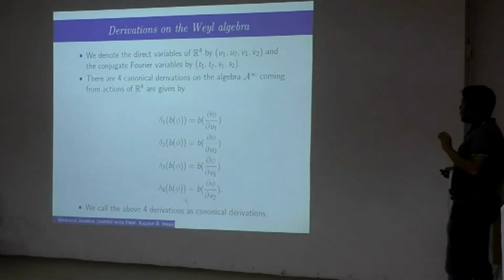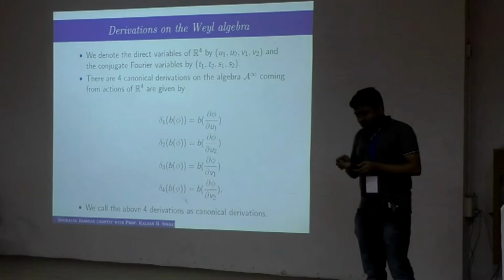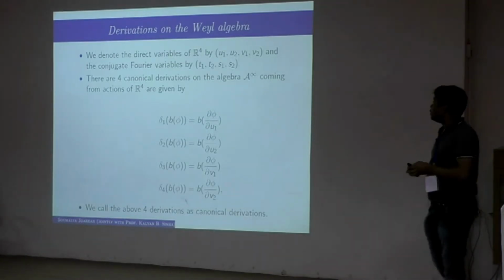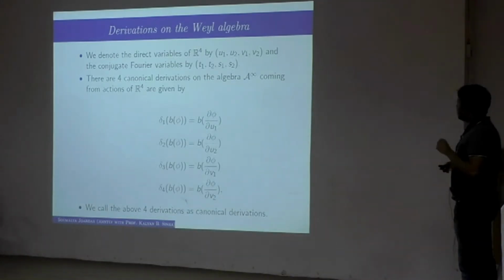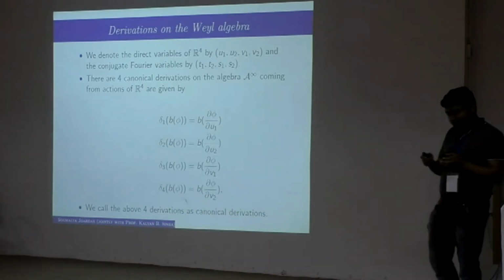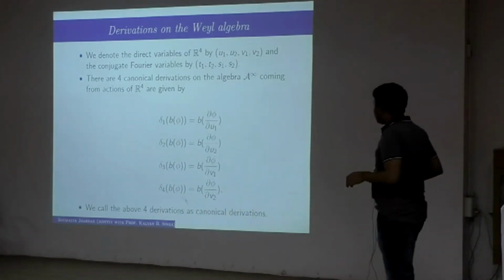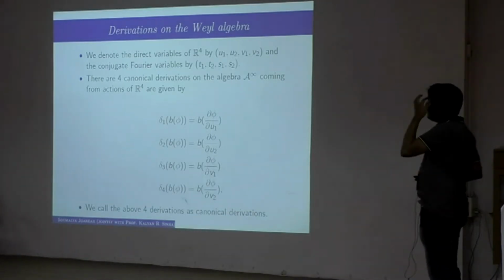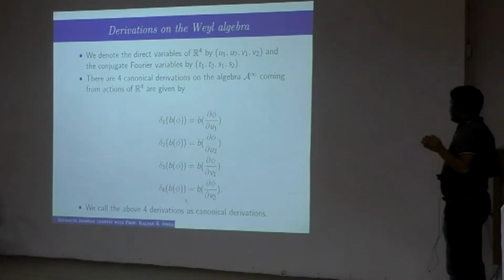And in order to define some kind of operator, we have to find some derivation, and some combination of the derivations will give rise to that operator. So what are the derivations? What kind of derivation do we have on the Weyl algebra? These derivations, we would like to call them canonical derivations. These are known actually on the Weyl algebra.